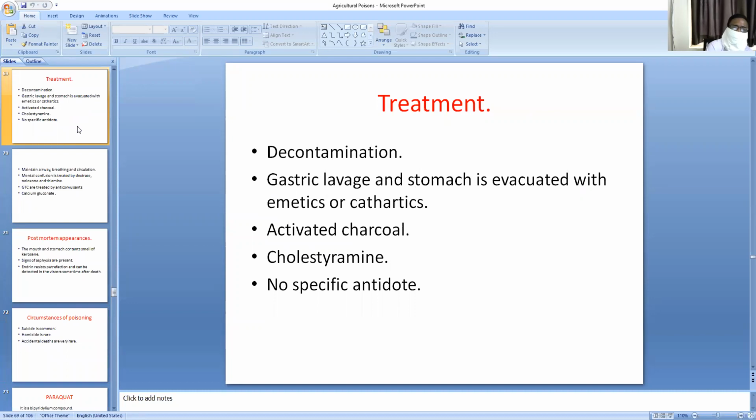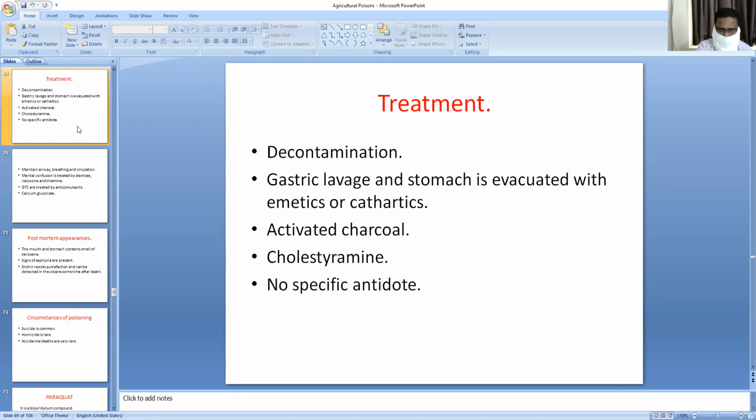Treatment: decontamination, gastric lavage. The stomach is evacuated with emetics or cathartics. Activated charcoal can be given. Cholestyramine is important in treating the enterine poisoning. It is a non-absorbable bile acid binding anion exchange resin, which increases the fecal excretion of the enterine. So the action of cholestyramine is that it binds and enhances the fecal excretion of the enterine poison. No specific antidote for this poison.